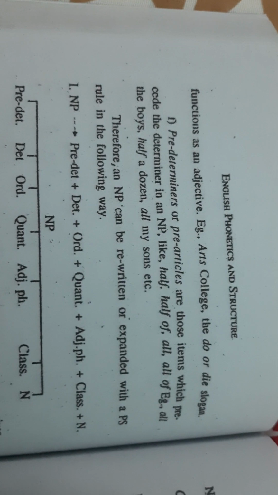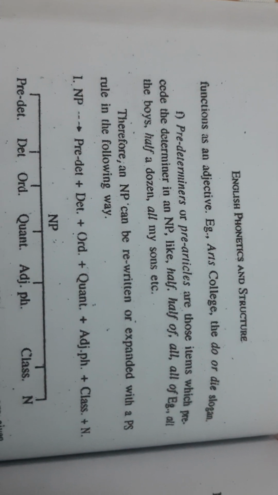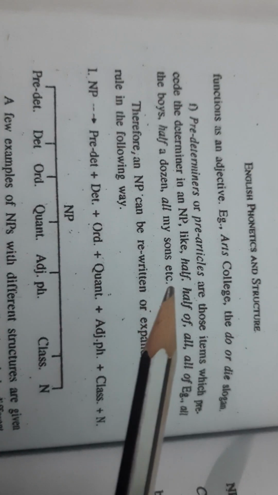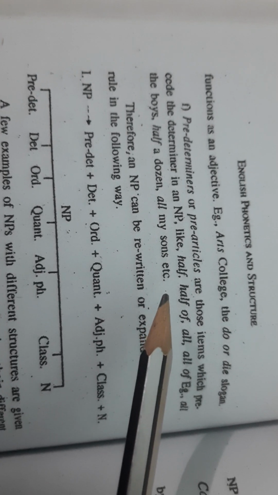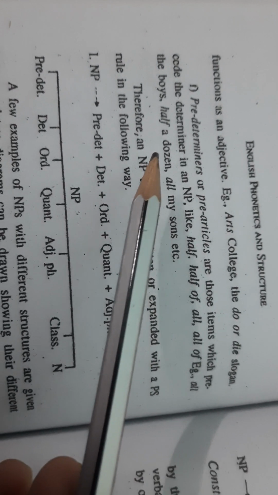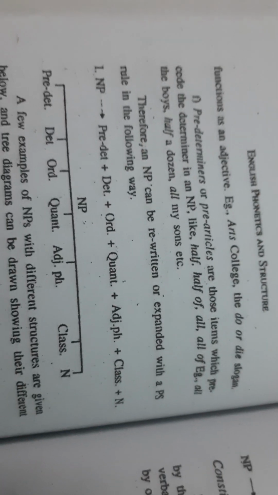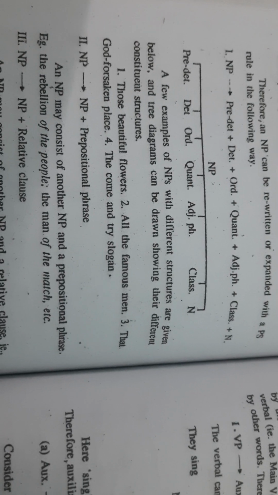An adjectival phrase has an adjective, and a classifier is where you classify the phrase. Then predeterminers take a position before the determiner, like half a dozen: a is the determiner and half is the predeterminer. These are a few examples that you can see in the following pages. You just go through all these pages with example sentences, and if you have any doubts, you can ask me in the online class.